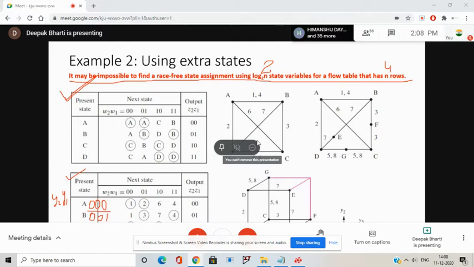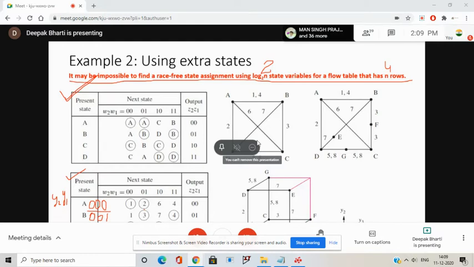Then let me give 0, 1, 0 to C and 1, 0, 0 to D. So now all the transitions between A to B, A to C and A to D or D to A will be race free because their transition involves change of a single bit only.